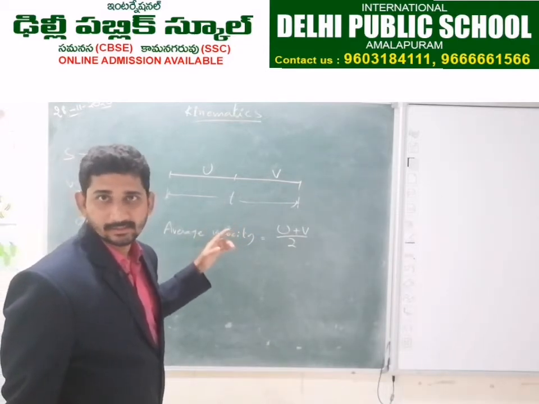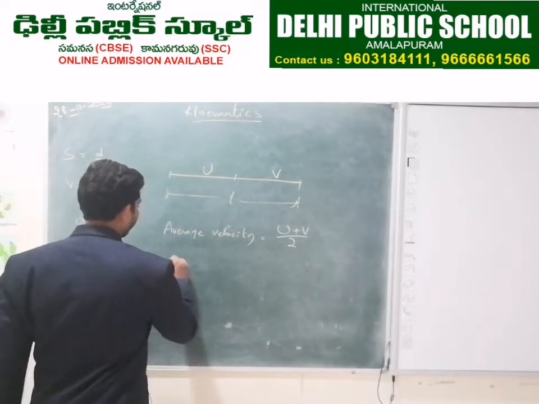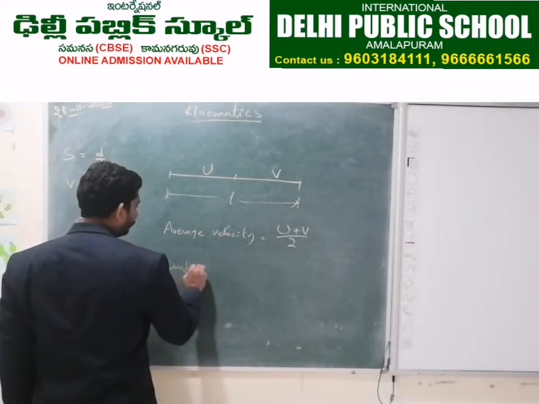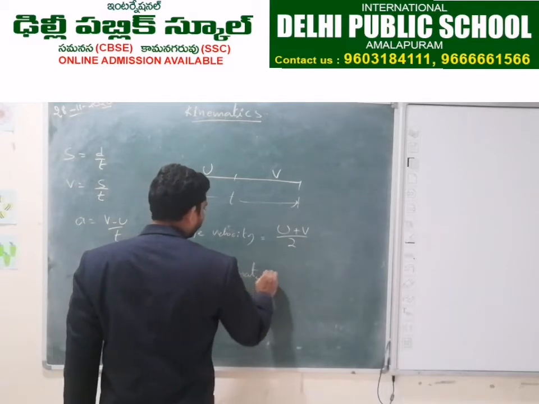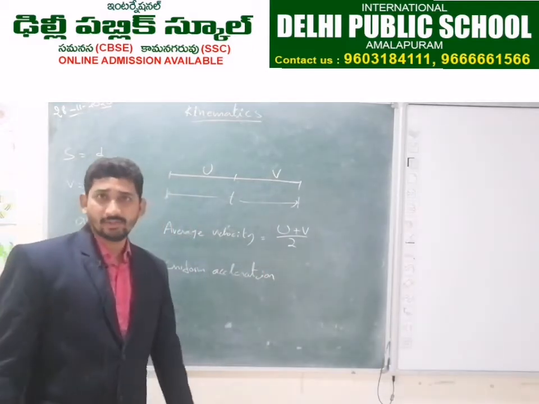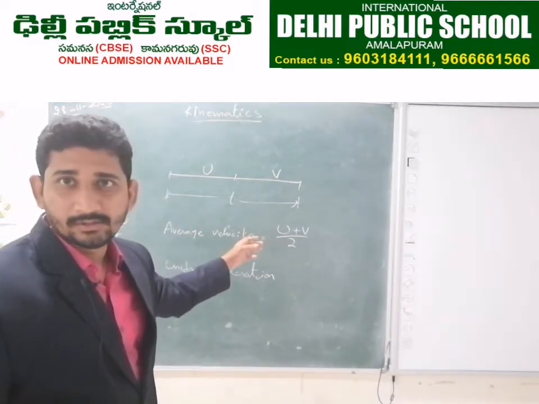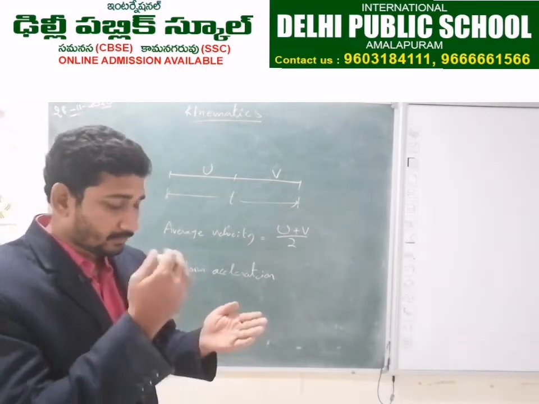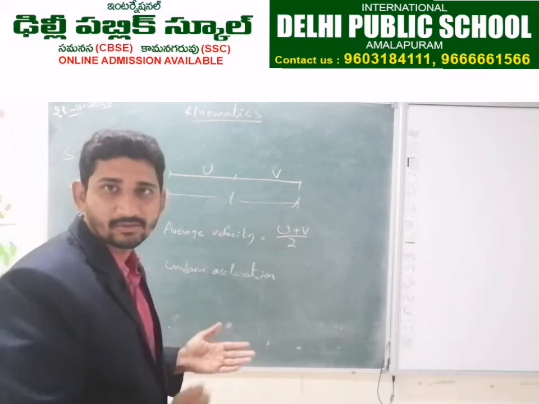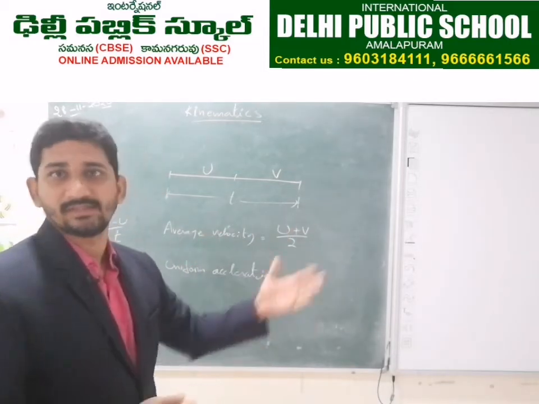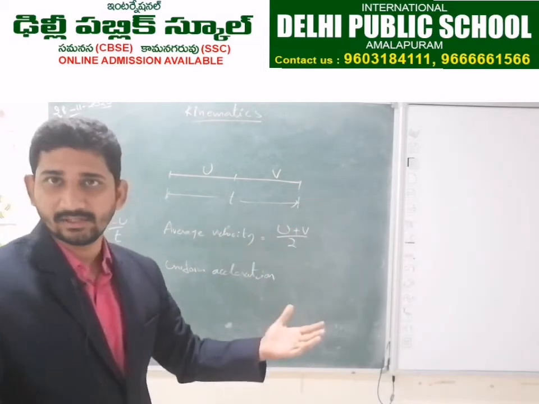That case is uniform acceleration. What is uniform acceleration? I told you one situation before this. For 1 second, 1 meter per second velocity. For the next second, 2 meters per second velocity. For the next second, 3 meters per second velocity.